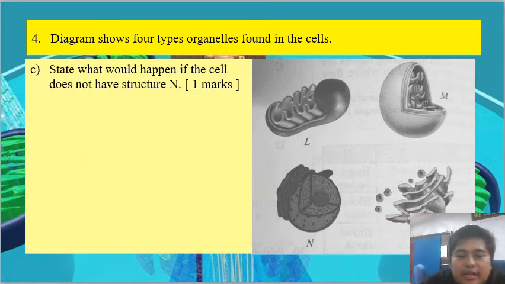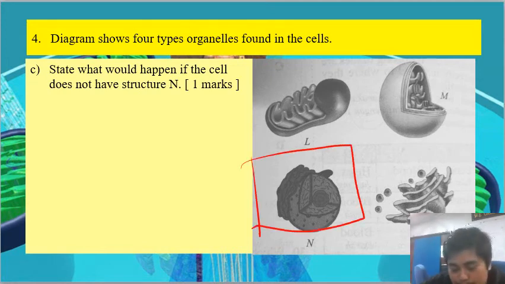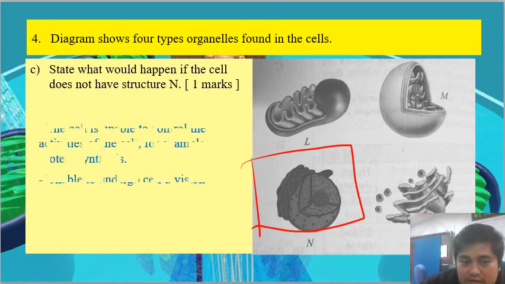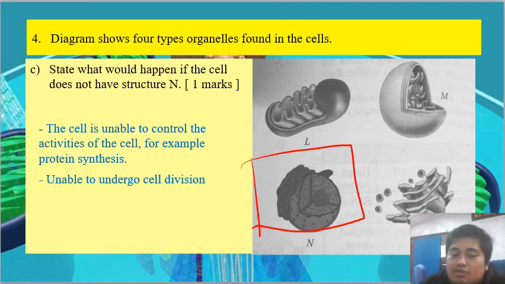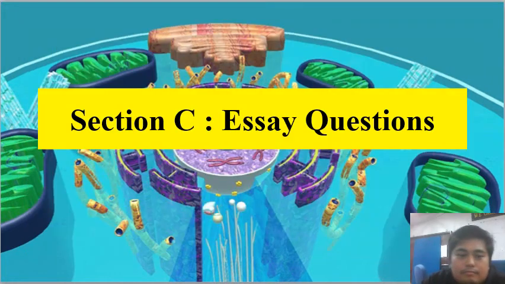State what will happen if the cell does not contain structure N. Since N is our nucleus and its function is to control the cell activity, if the cell does not have N, the cell is unable to control its activity, or you can also say it is unable to undergo cell division. Okay, that finishes the structure questions. We go to the essay questions. There are only 2 questions for this part.